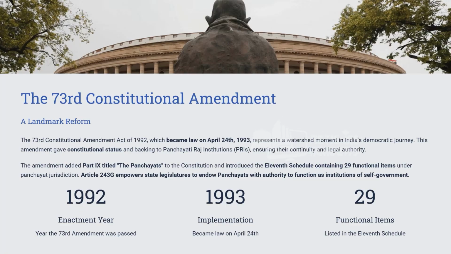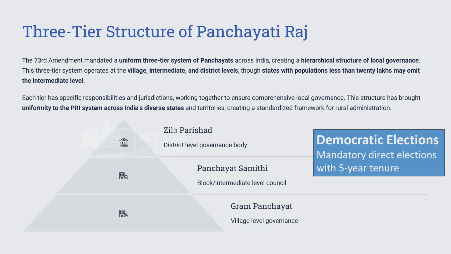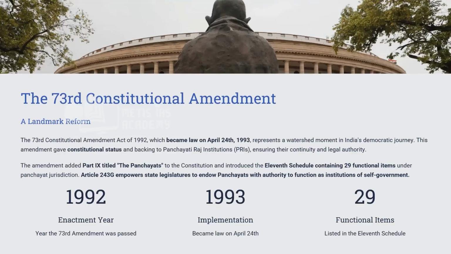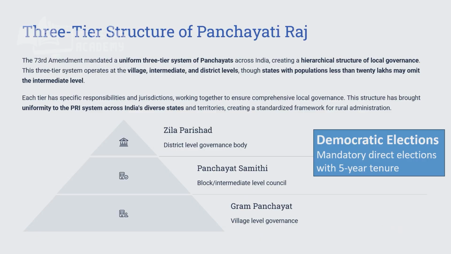Till now, we have covered the idea of Panchayati Raj, why it was brought in, its historical evolution, and all the committees, and then we moved on to the 73rd Constitutional Amendment Act. So we have done half of the 73rd Constitutional Amendment Act, where we have seen when it was enacted, when it was implemented, and what functional items and powers were devolved. If you have not watched the previous parts, I would request you to watch them so that you have better clarity on the topic we are doing today.